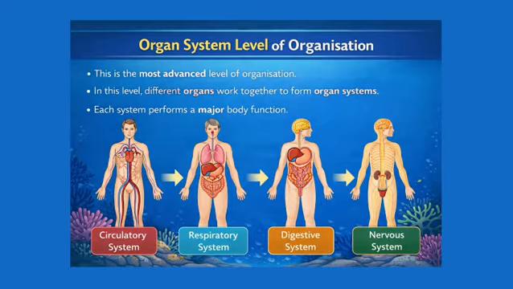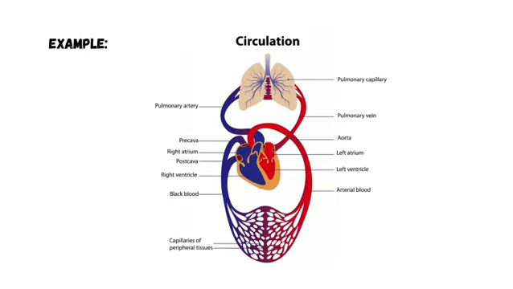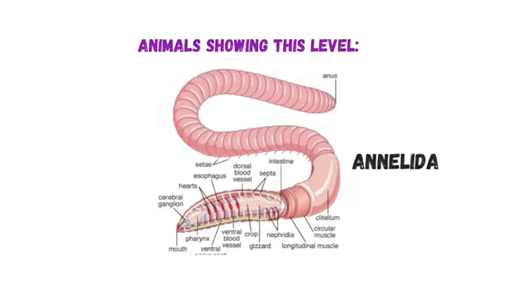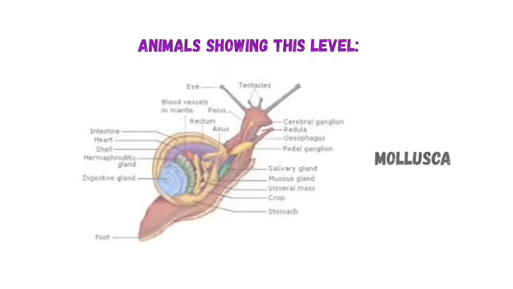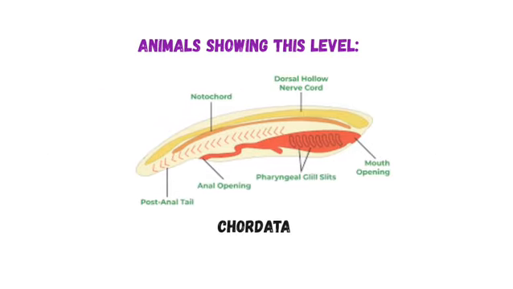Now let us understand organ system level of organization. This is the most advanced level of organization. In this level, different organs work together to form organ systems. Each system performs a major body function. Examples of organ systems are digestive system, nervous system, and circulatory system. Animals showing this level are Annelida, Arthropoda, Mollusca, Echinodermata, and Chordata.